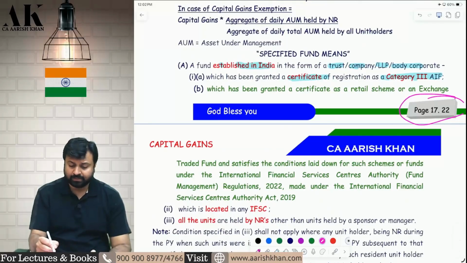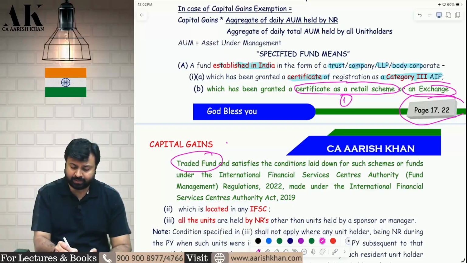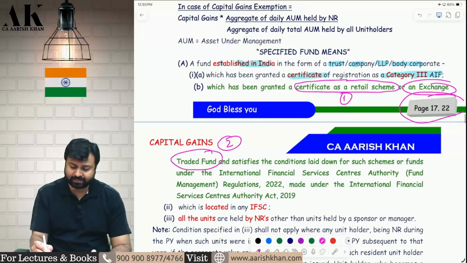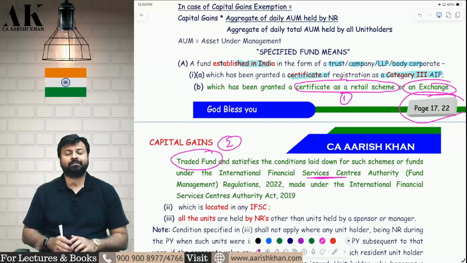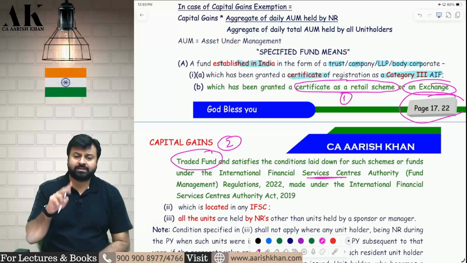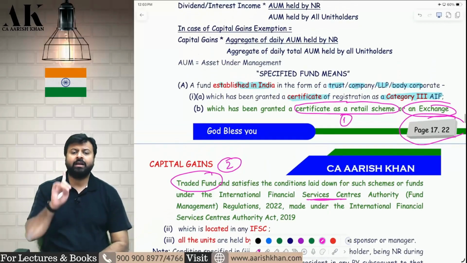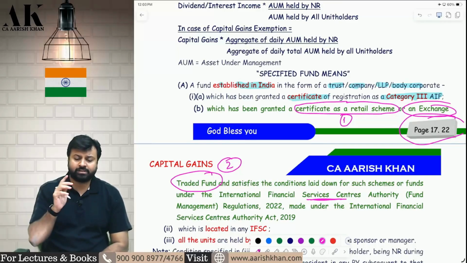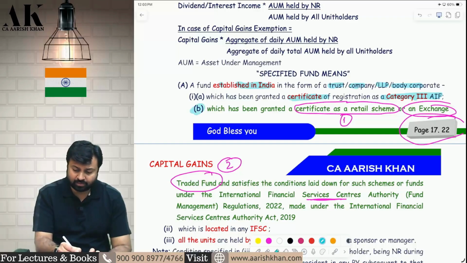First, which has a certificate as a retail scheme. Point number 1, this has added. Or which is an exchange traded fund. Point number 2. And which satisfies the conditions as may be there under the International Financial Service Center Act. Therefore, there are two more people which are added to the definition of specified fund, which is having a certificate as a retail scheme or an exchange traded fund. Along with this, they have to fulfill other point number 2 and 3 condition also.